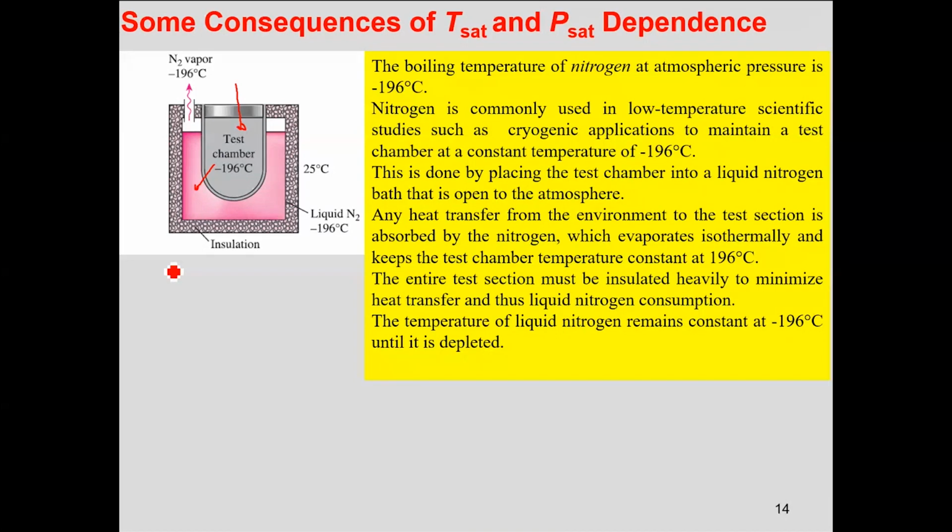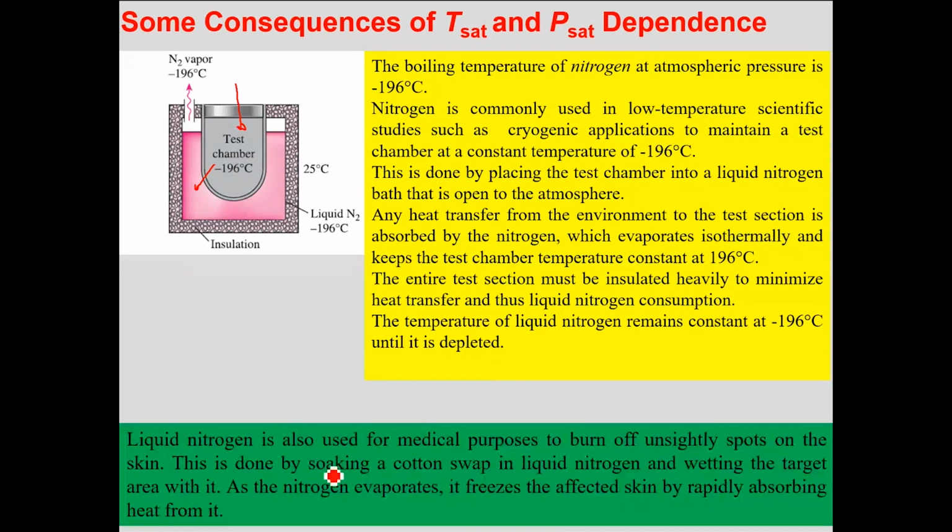All right. What happens is that they soak or dip a cotton swab in liquid nitrogen. Now, the liquid nitrogen, as soon as it comes to the atmosphere, should be in which form? Gaseous form. Yes, sir. At 25 degrees centigrade, liquid nitrogen should convert from the liquid phase to the gaseous phase, because gas is the stable phase.